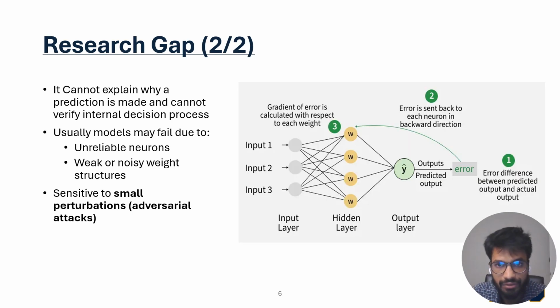So the deeper issue is that existing models cannot clearly explain why a prediction is made or verify the internal decision process. A model may fail because of unreliable neurons, weak or noisy weight structures, or sensitivity to small perturbations such as adversarial attacks. Traditional evaluations focus on external performance such as accuracy, loss, precision, or recall, but these metrics do not tell us which neurons are reliable, which weights are stable, or where internal conflict exists. This motivates the need for an internal reliability measurement framework.